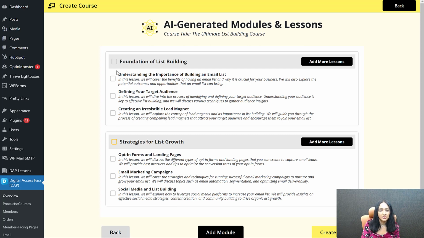All right, it's done. You can see there are 2 modules and there are 3 lessons in each module. You can select whichever one you want. And these are just like the name of the lesson and the description. This is not the full lesson content yet, but DAP will do that for you as well. So you can add more lessons in each module if you want. It'll use AI again to add more lessons if you want. You can add more modules if you want. All of that you can do here and finalize your outline first, right?